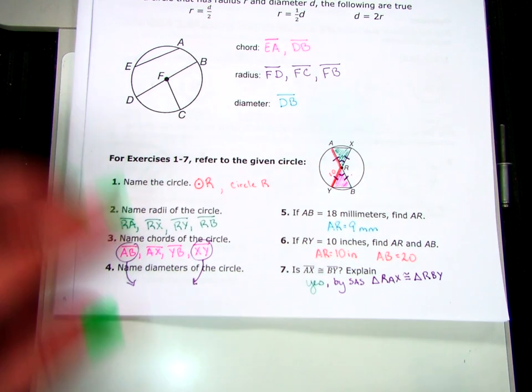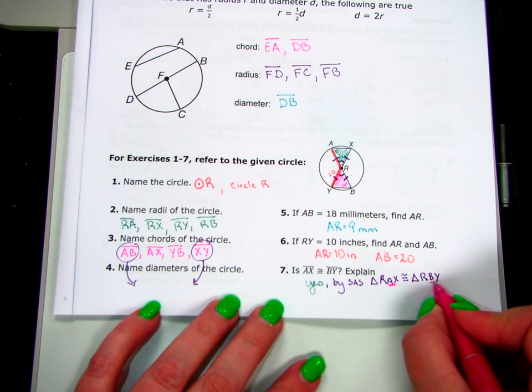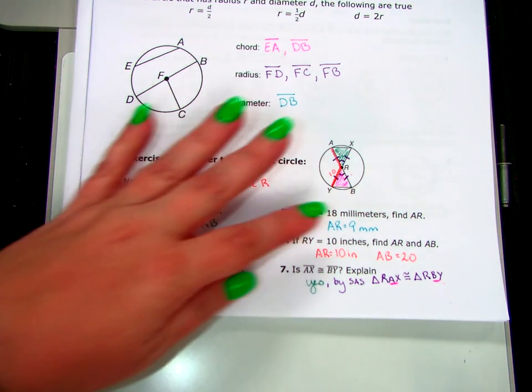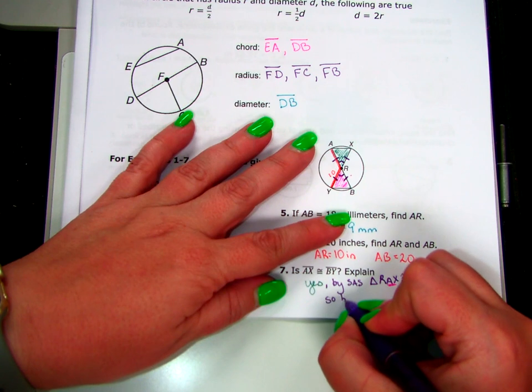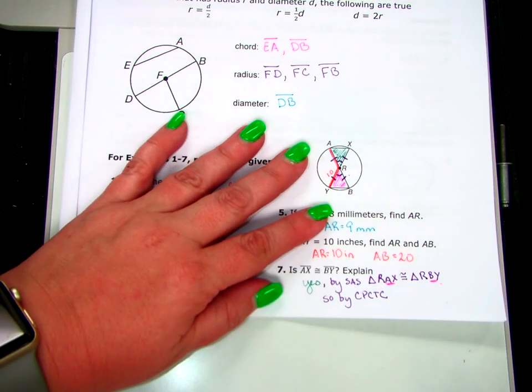So then if I'm trying to show that AX and BY are congruent to each other, well, they're both the second letters of the congruent statement. So they're in corresponding positions in congruent triangles. So by corresponding parts of congruent triangles are congruent. Cuddle puppies because they're cute.